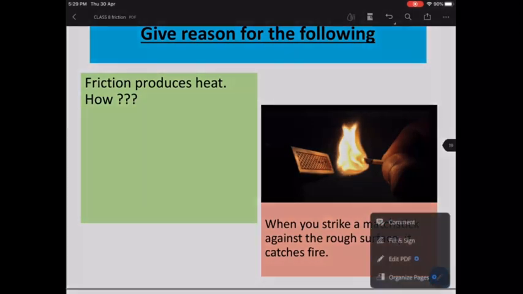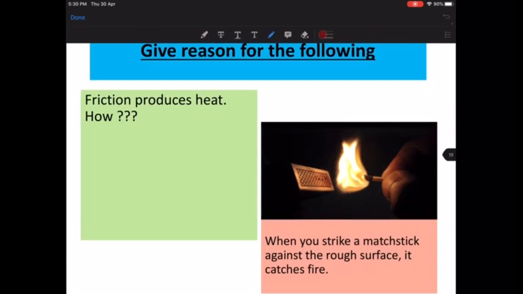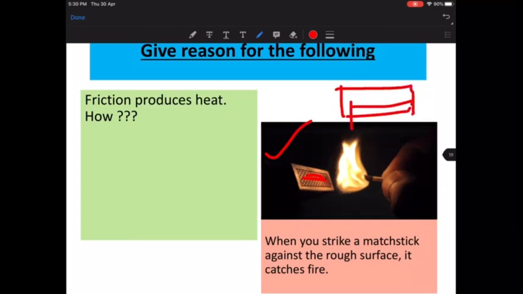You must have seen this example; on some occasion you must have lit a matchstick. So what happens? Have you ever touched this portion of the matchstick? It is slightly rough. It is not smooth. Suppose this is a matchbox, then the top and the bottom surface of the matchbox are very smooth.